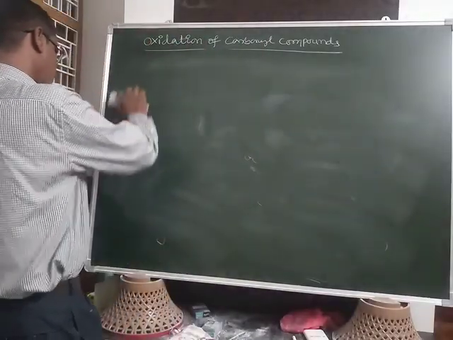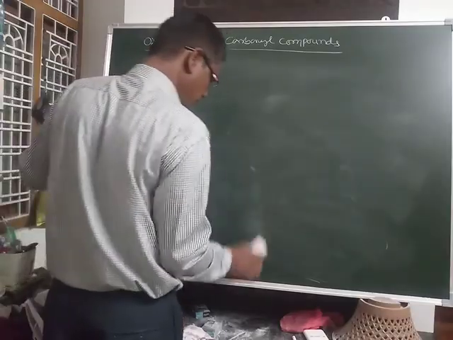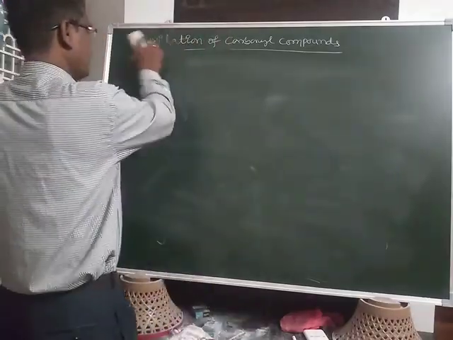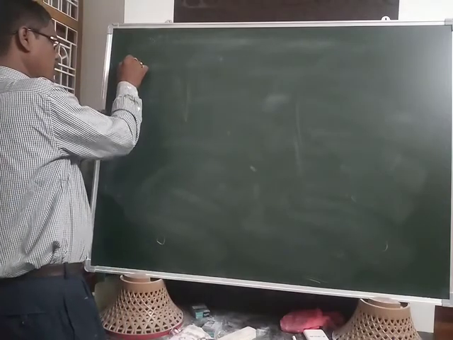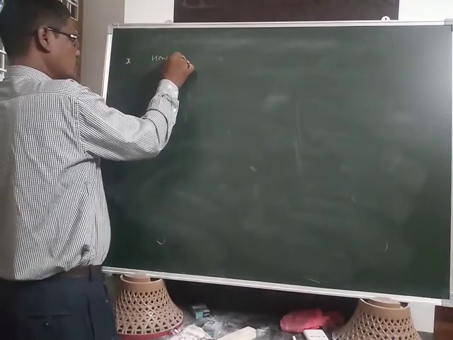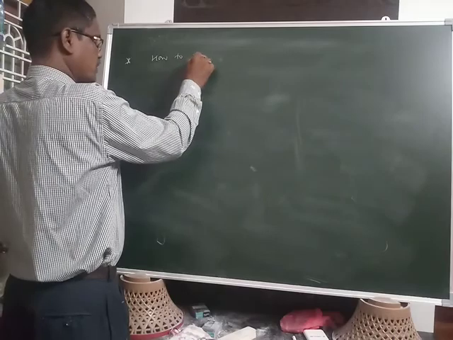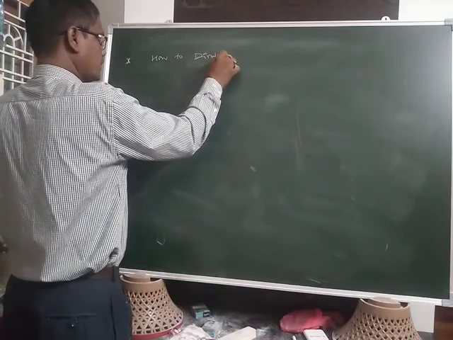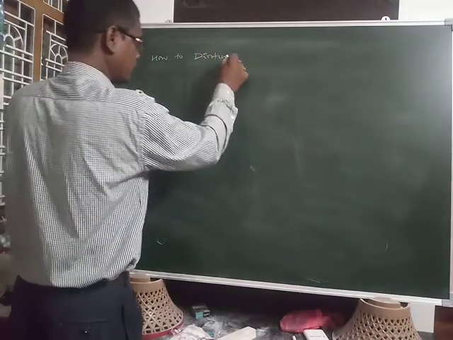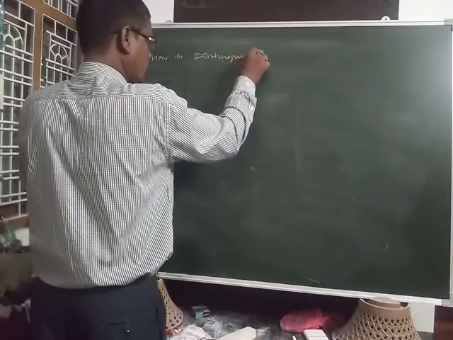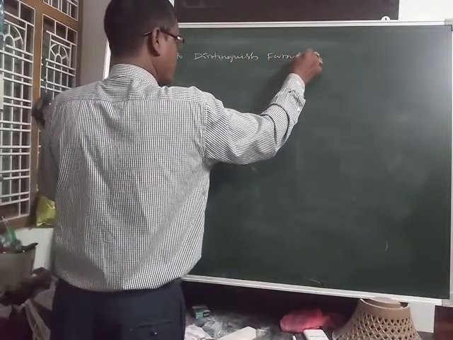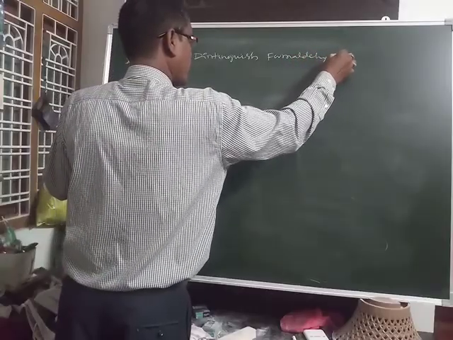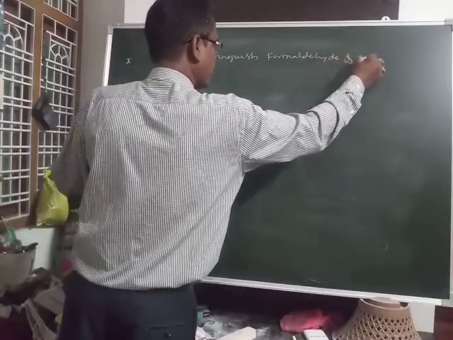One more useful piece of information in the case of identification: how to distinguish formaldehyde and acetaldehyde.